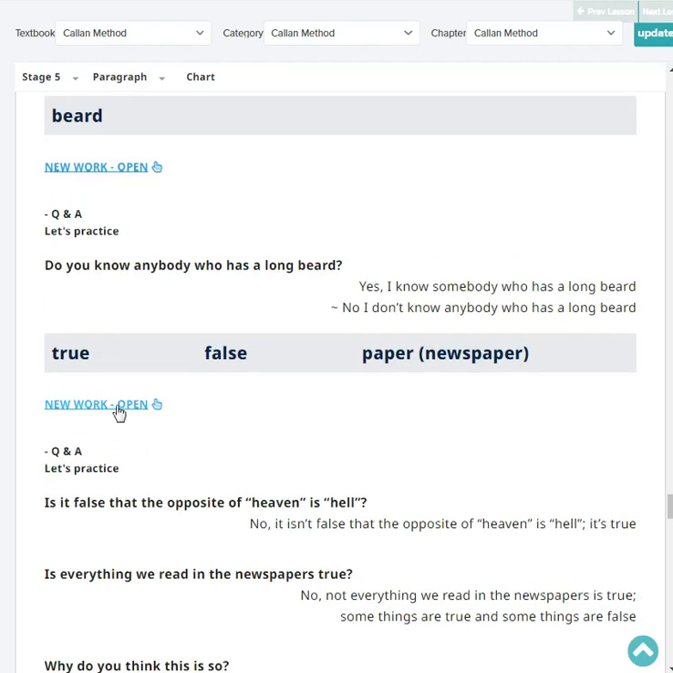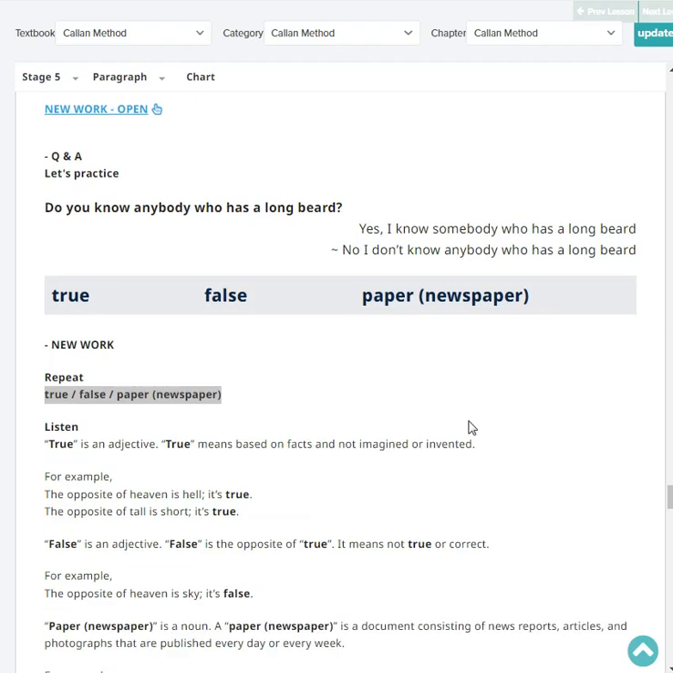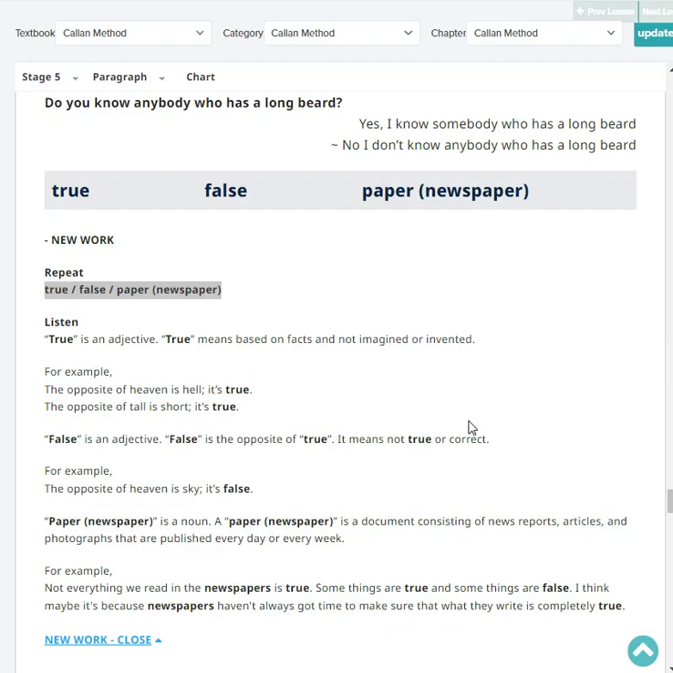Next, repeat. True. False. Paper or newspaper. Very good. Okay, listen. True is an adjective. True means based on facts and not imagined or just invented. For example, the opposite of heaven is hell. It's true. The opposite of tall is short. It's true.